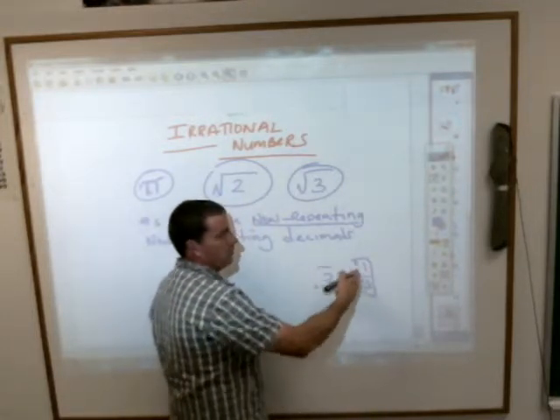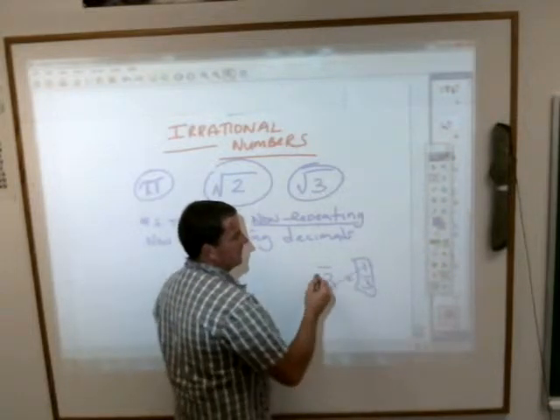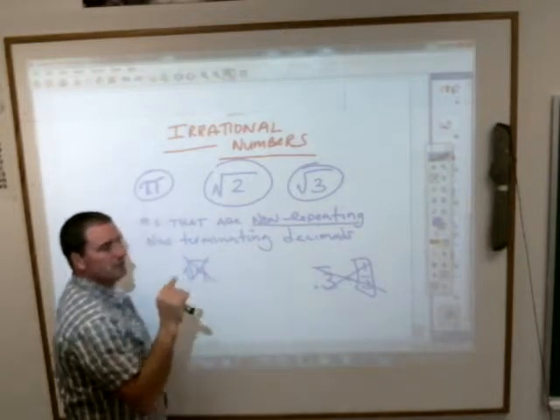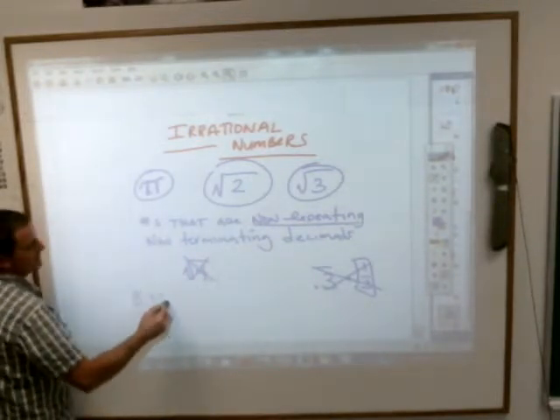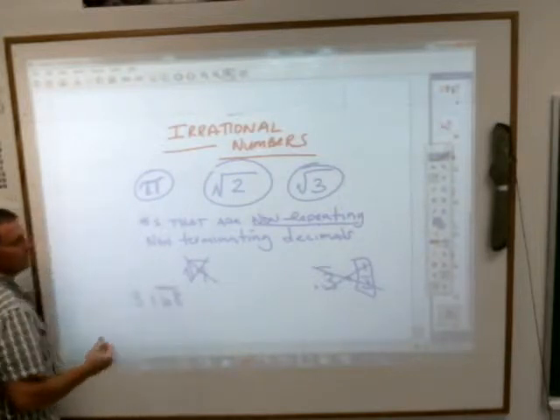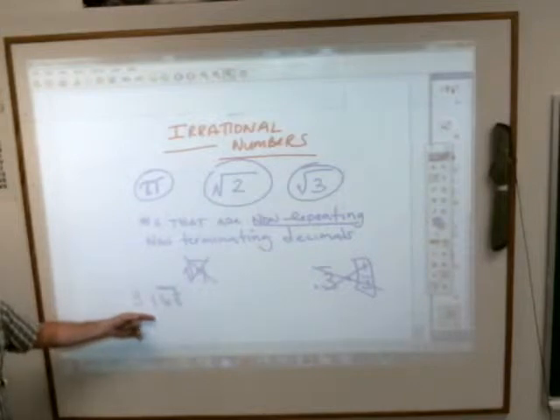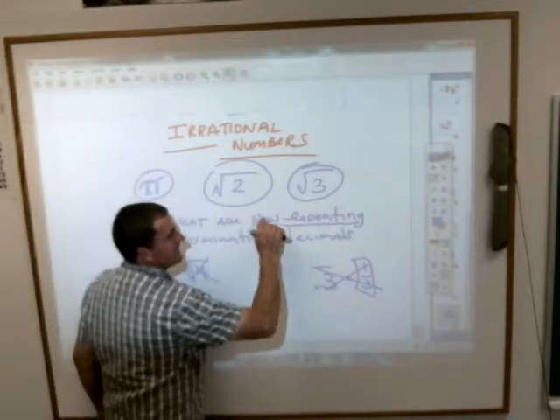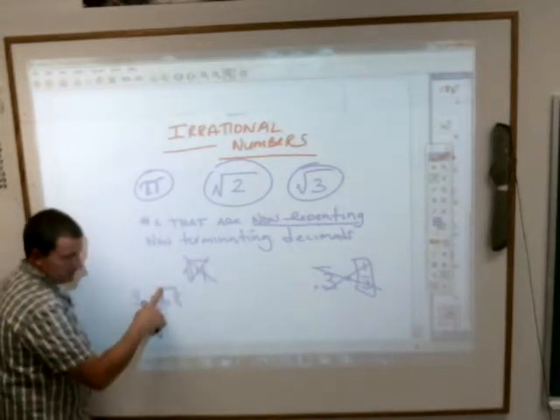Unfortunately, 1/3 doesn't translate into a decimal very well. It just keeps right on going. So you have to be careful with that. It has to be non-repeating. If you see a repeater line over something like this, if you see 3.168, and there's a line over that 68, that number is a rational number. It's not irrational, because an irrational number has to be non-repeating. And a line above it means it is repeating.